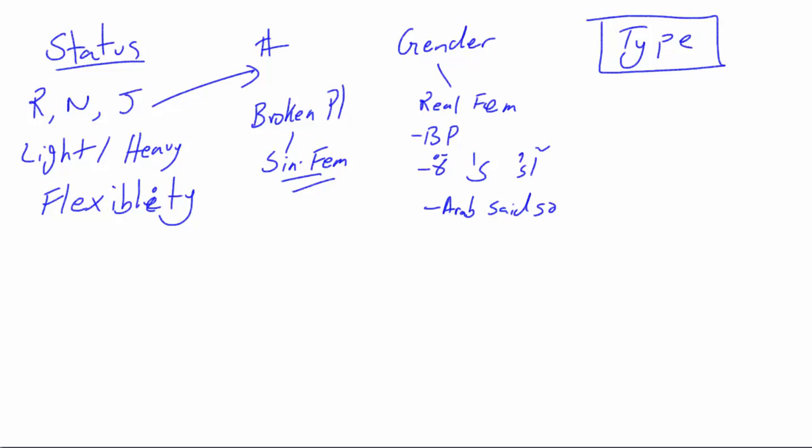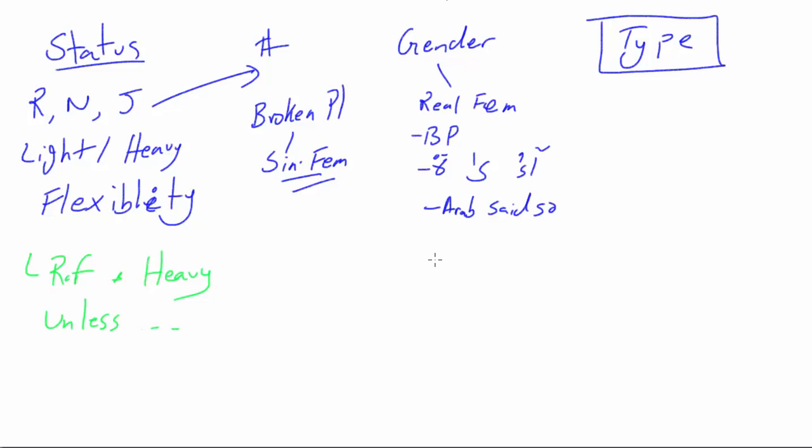What does type mean? Type is basically you have two. So as you can see, when it comes to the world of status, we said that everything is rafa and heavy, unless something happens.